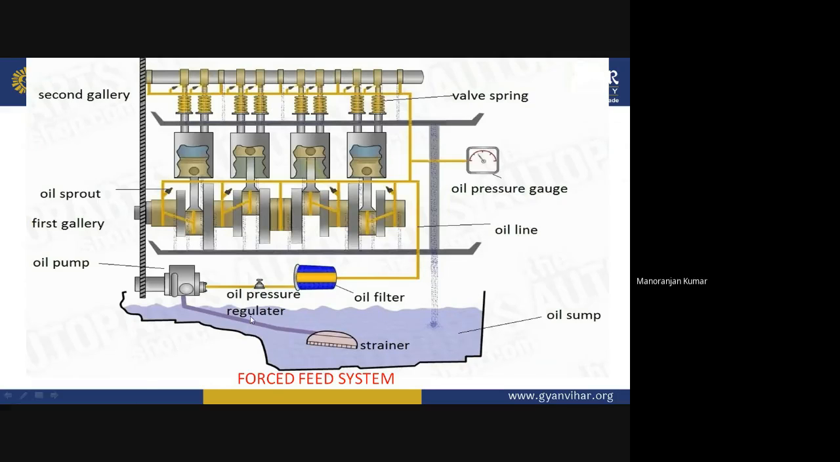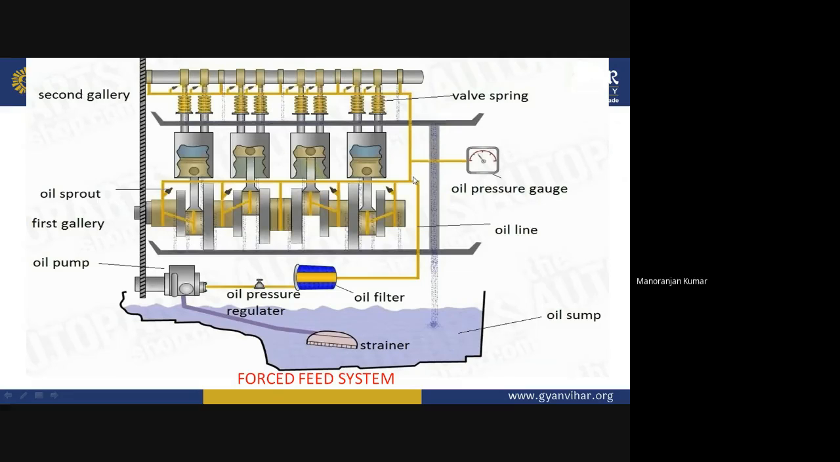That's why this oil pressure regulator is given. It will give the proper oil pressure to the system. It will regulate the oil pressure. Now this is the oil filter. This will remove the minute impurities present in the lubricating oil. Bigger impurities can be removed by the strainer, but the minor impurities will be removed by this oil filter. Now the oil will go further.